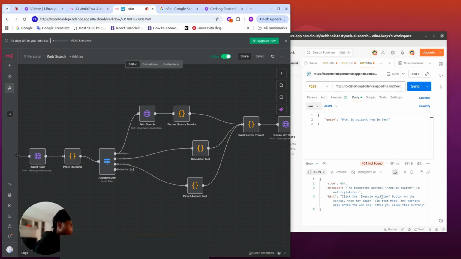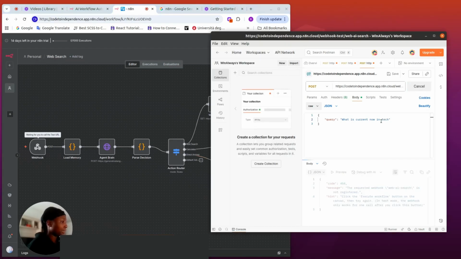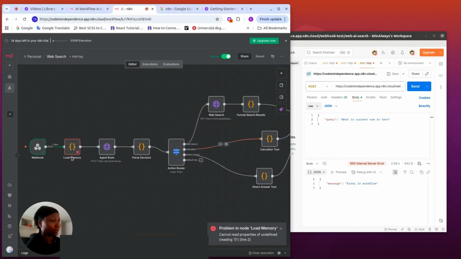So I click on send. I want to show you guys how the flow works when we start execution and how it looks here. So I'm just going to click on send here.